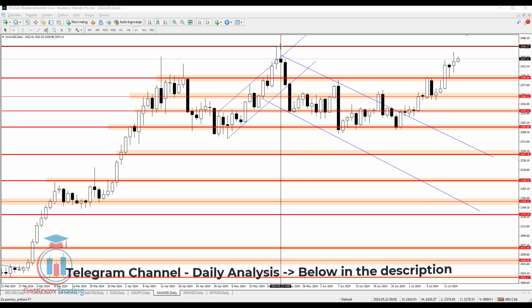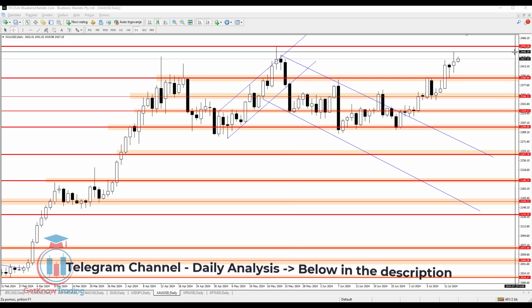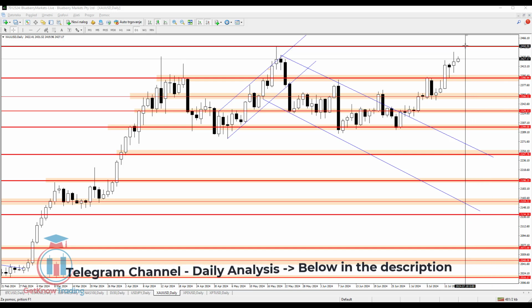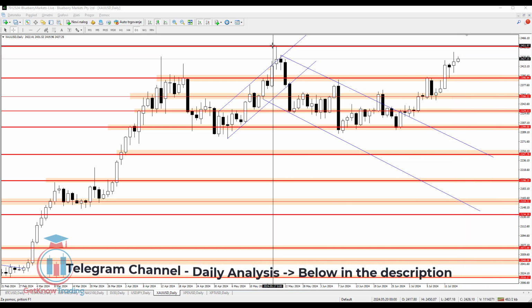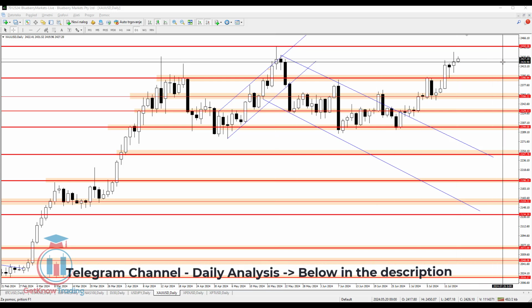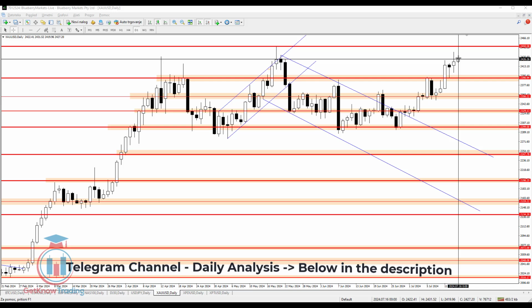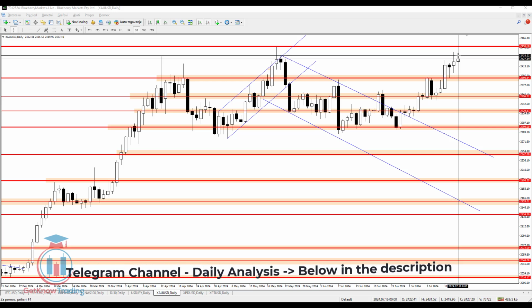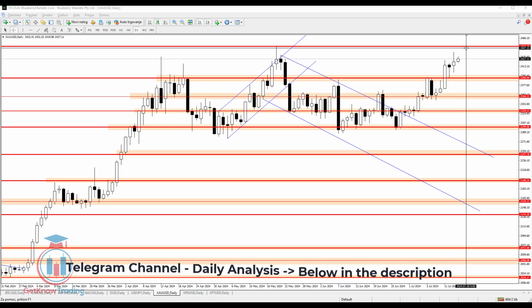And above that, we can see the next level would be 2450.58, which is a strong resistance level where the price has reached in the past on the 20th of May. Now, these are very important levels that the price needs to break in order to continue to rise in value.